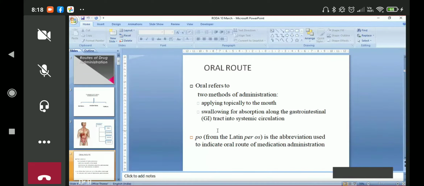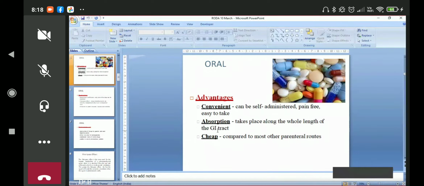Advantages: very convenient. We all take medicines orally, and it can be self-administered. We always ask one short note on a route of administration, remember that. Merits and demerits. Majority of the time, the sublingual route has been very commonly asked because we want to give importance to the routes. Absorption takes place along the whole length of the GIT.